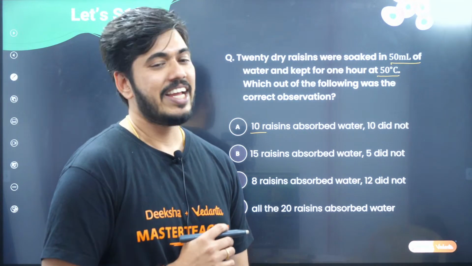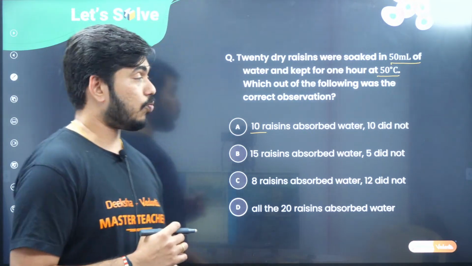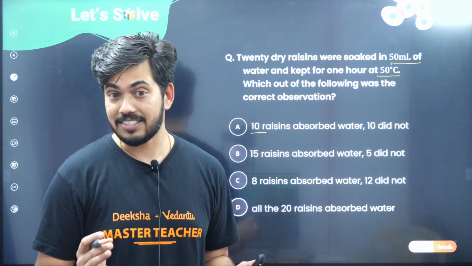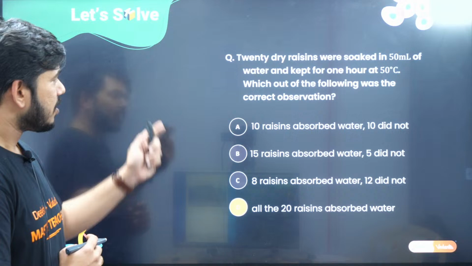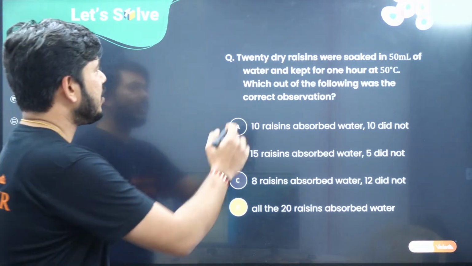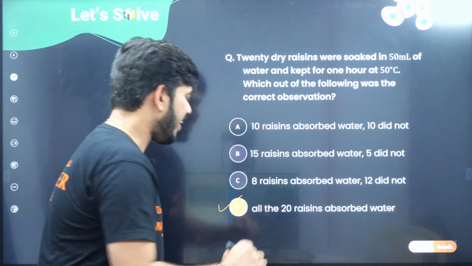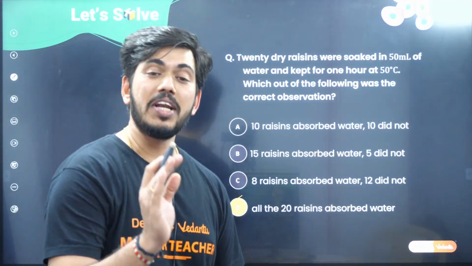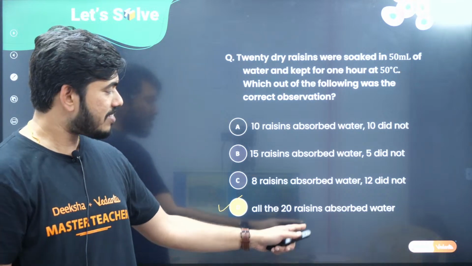Let us move to the answer section and check what is the correct answer. At the same time, we need to understand why that is the correct answer. So let us see that. What is the correct option here? The correct option is D. All the 20 resins absorbed water. Now what is the principle behind that, or why is this the correct option?